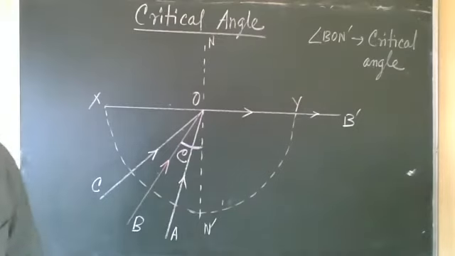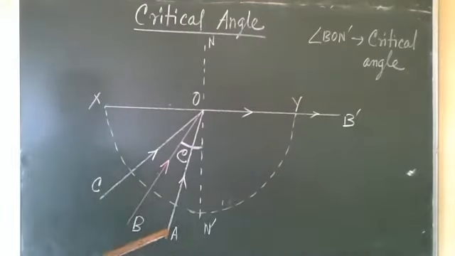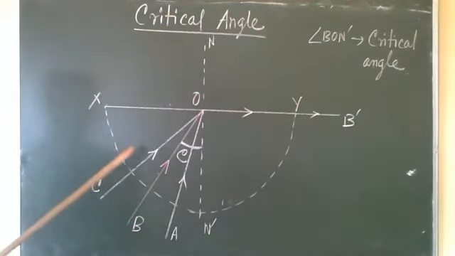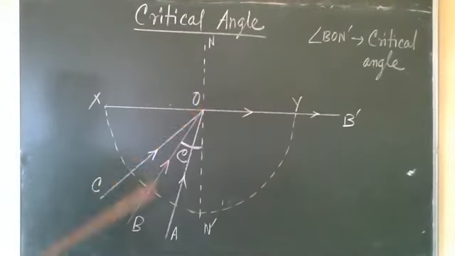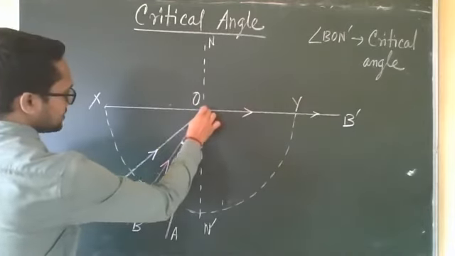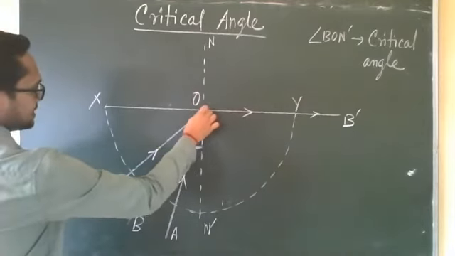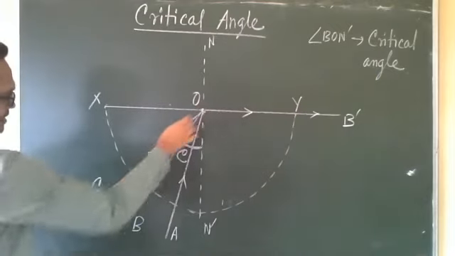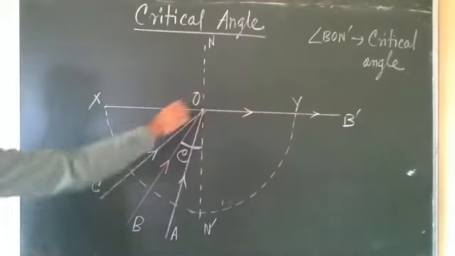Second question: the ray enters the slab undeviated, give reason. These are the three rays entering the slab, the hemispherical slab. They are entering it undeviated, as I told a few minutes back, because the rays are going along the normal. This is the center of the hemisphere. If we join this center with any point on the surface, that will be the normal.